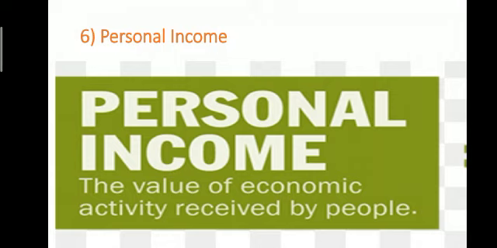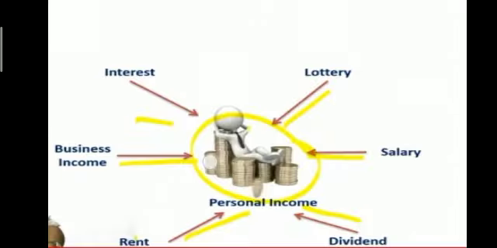Whatever a person is earning by doing any physical activity is included in personal income. Let's see what are all these sources. Personal income may include the person's business income, any salary or rent or dividend or lottery or interest from any capital. All these things are included as sources of personal income.